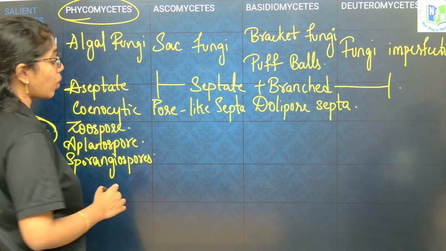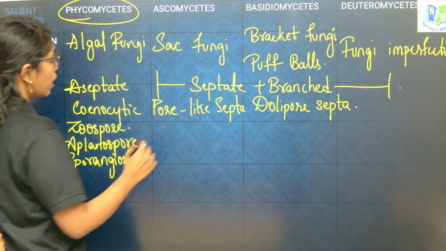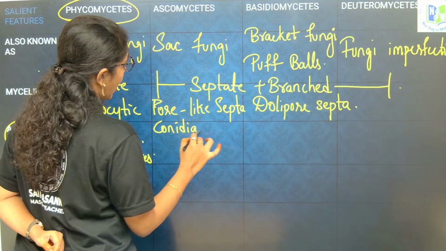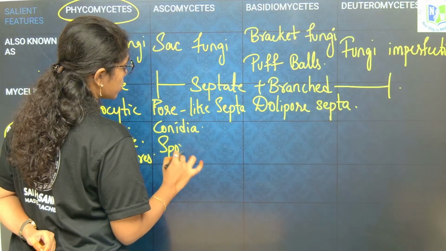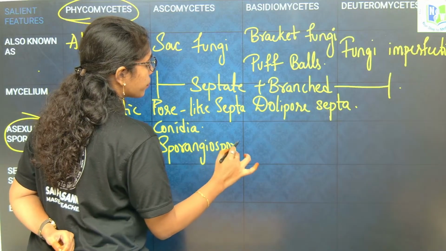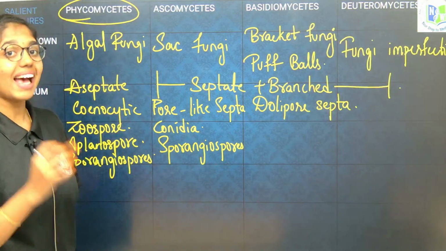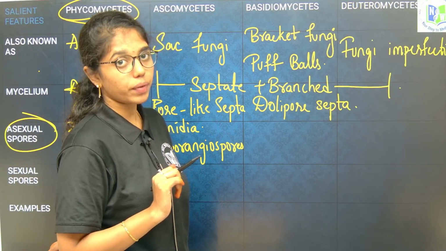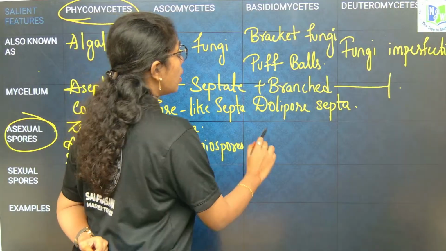In Ascomycetes, what are the asexual spores? Asexual spores include conidia and sporangiospores. In Basidiomycetes, as this is the advanced class of fungi, there is no mode of asexual reproduction, so there are no asexual spores.